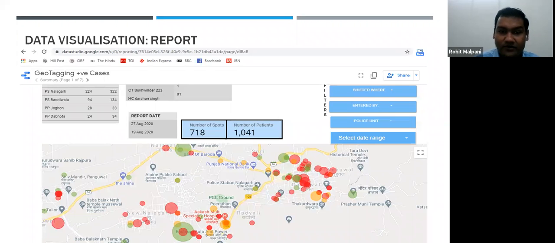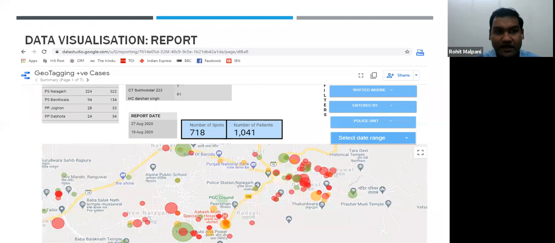It has now been found that once a person has tested positive, many of them were going back to UP, Bihar, going to other districts, or migrating outside. So these three categories we have been plotting here, and the size of the bubble reflects how many patients have come positive at that place. A small bubble reflects only one or two people. The bigger the dot, the bigger the number of people who have come positive at the same time at that particular place.